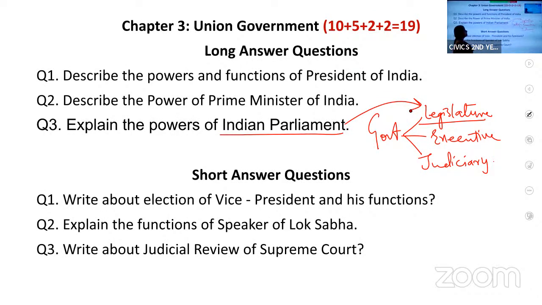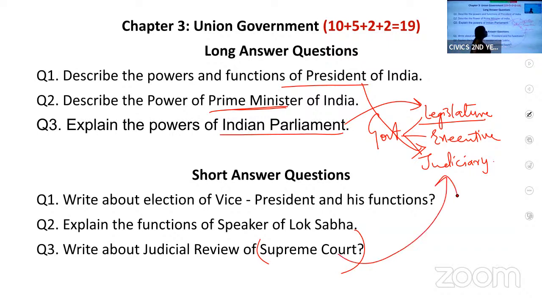Now coming to the executive, you will study the powers and functions of the President and Prime Minister. Then you will also study the Supreme Court, that part is the judiciary.